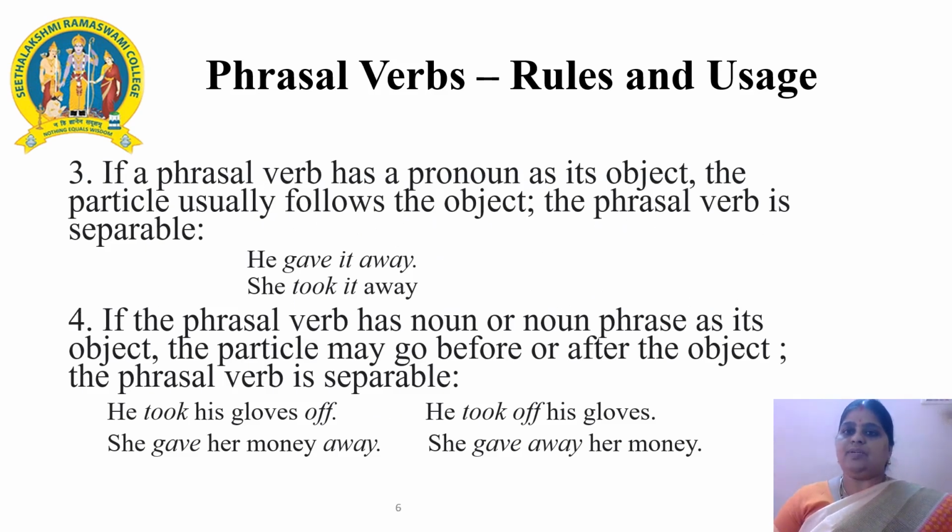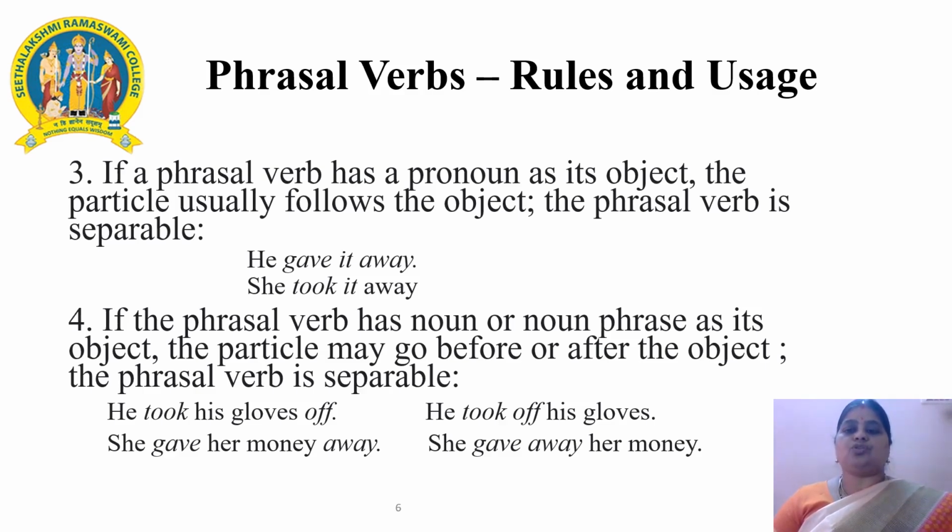The third rule is as follows. If a phrasal verb has a pronoun as its object, the particle usually follows the object. In this case, a phrasal verb is separable. For example, he gave it away. Another sentence, she took it away. In both these sentences, the word it is the object, which is a pronoun. So, the phrasal verb is separable.